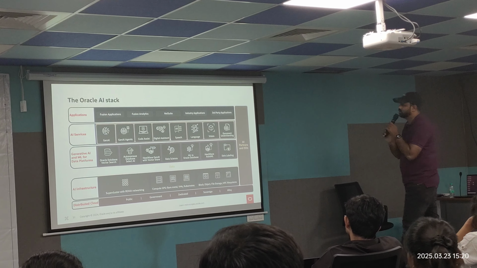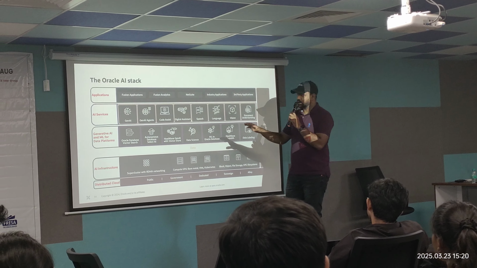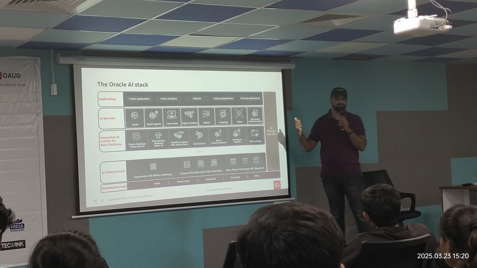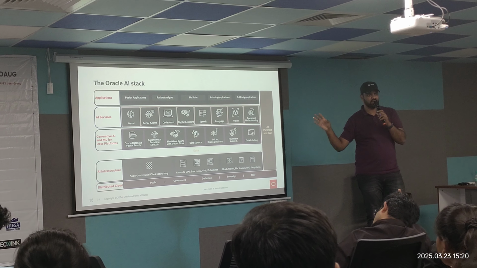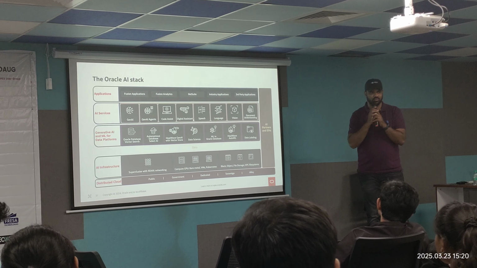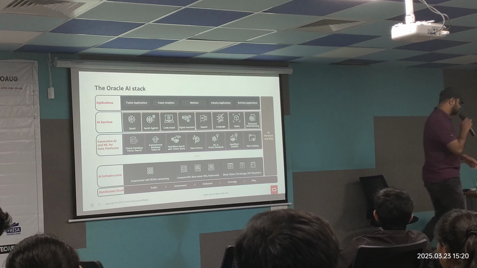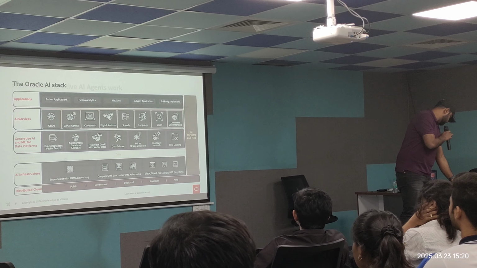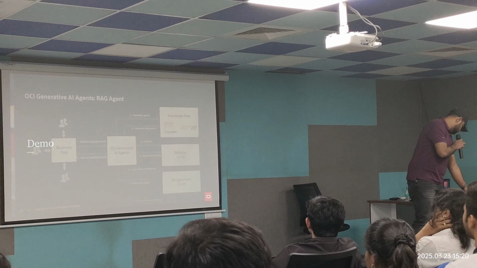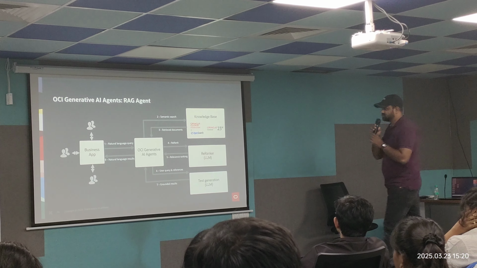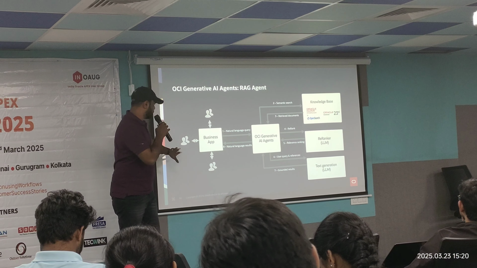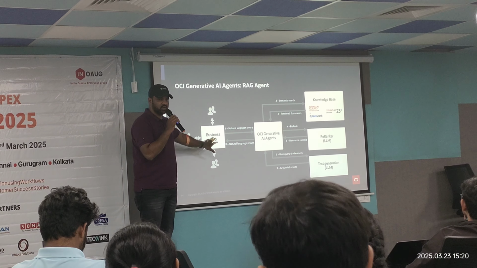So in Oracle Cloud, like I mentioned, generative agents, code assist, digital assistant, speech, all these are AI services that you get. Based on your requirement, you can use any one of them or all of them if you want. So how does this particular example work? Let us assume this is my business application built on top of Apex. I have an Apex application built already, which is readily available.